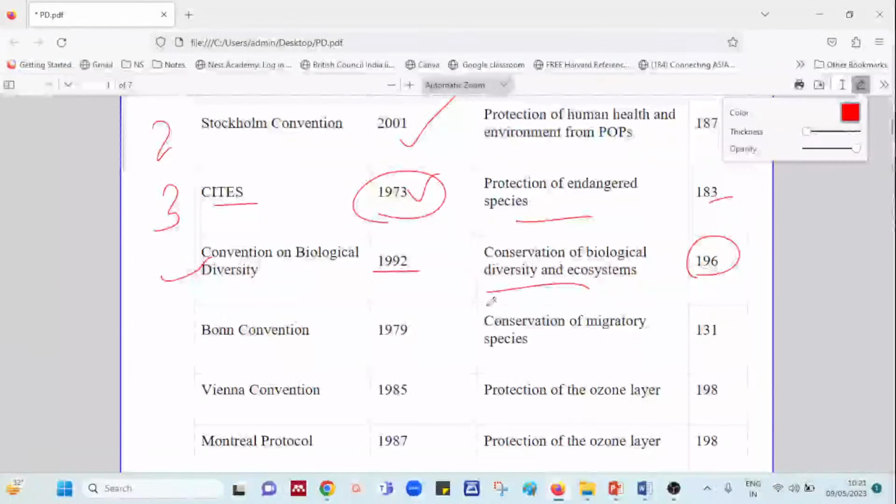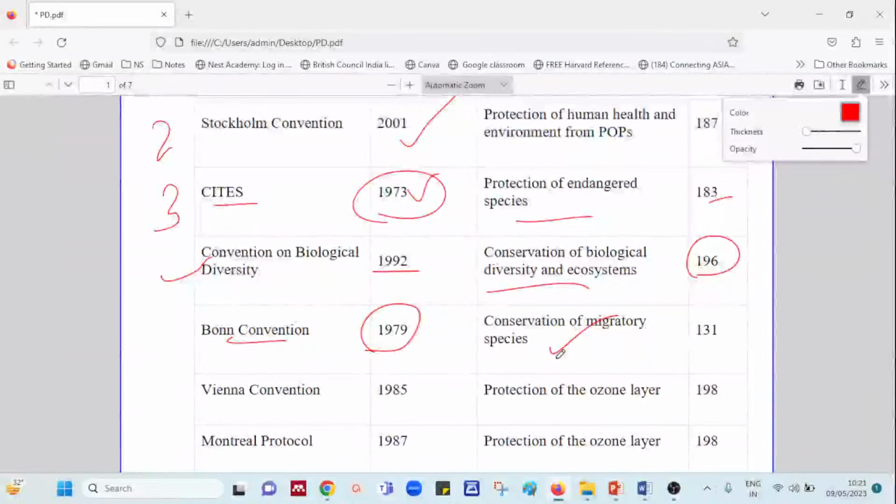So we have the Bonn Convention, established in the year 1979 with a focus on conservation of migratory species. The main intention was the focus on migratory species, and the number of countries which are parties is 131. This is how it works out.